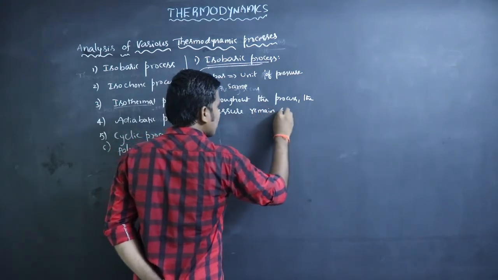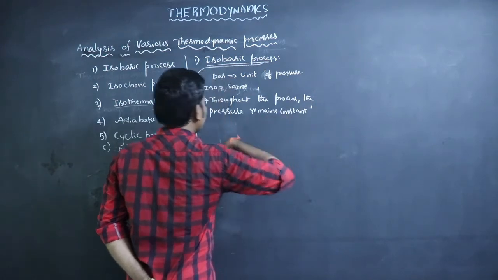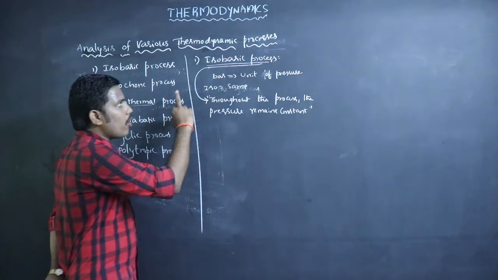Throughout the process, the pressure remains constant. The type of process is called isobaric process.